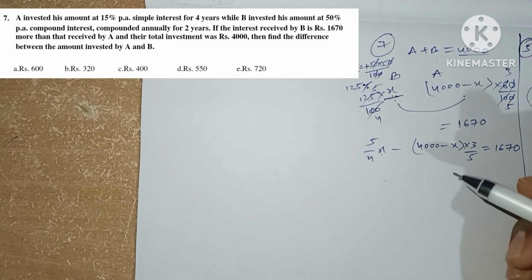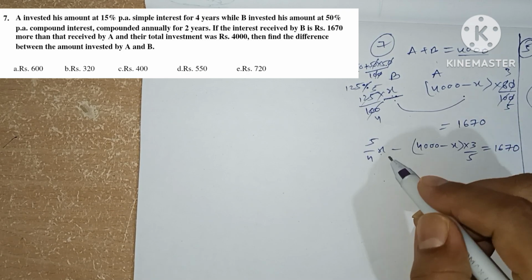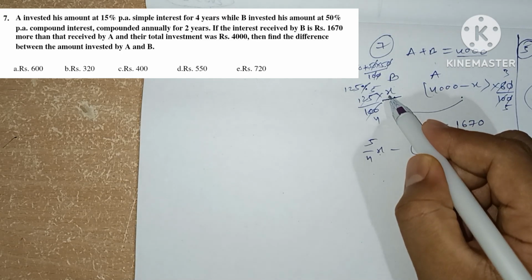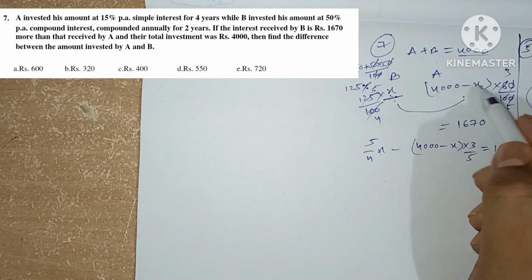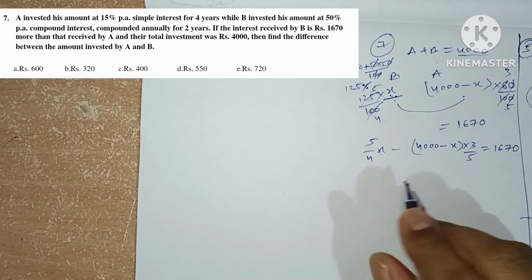And the question asked is to find the difference between the amounts invested by A and B. If we get the value of x, then we can find the amount invested by B and also by A. Then we take the difference between those two, and we get the answer. So let's solve this one.